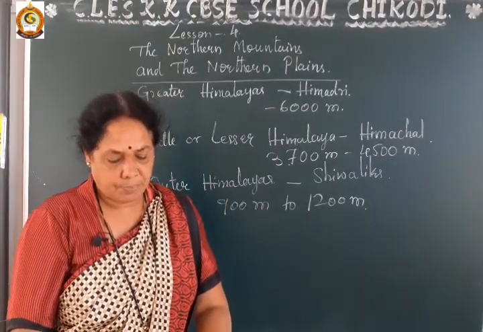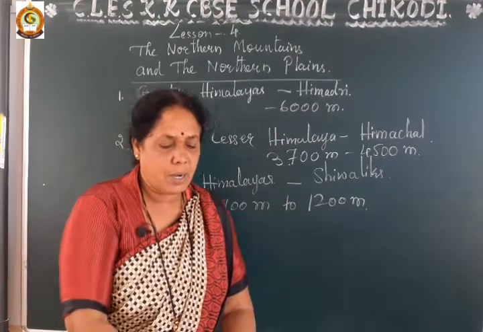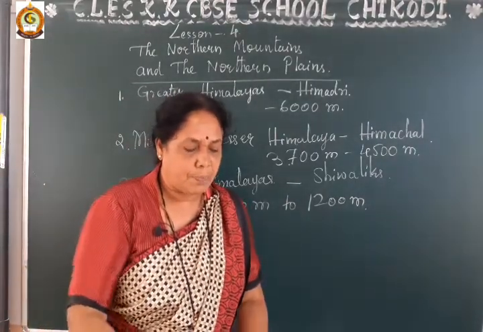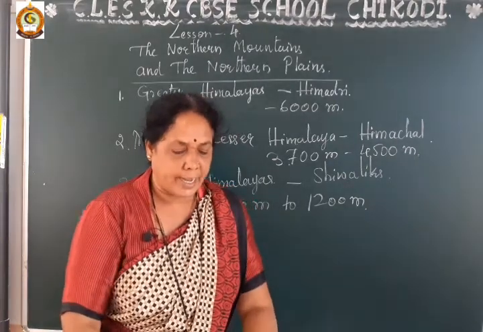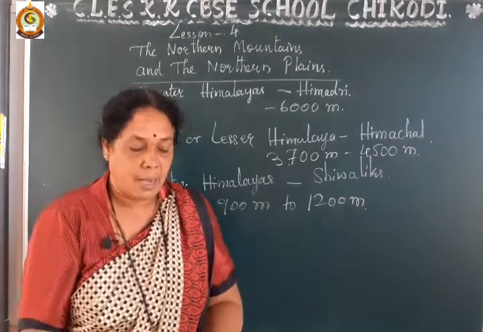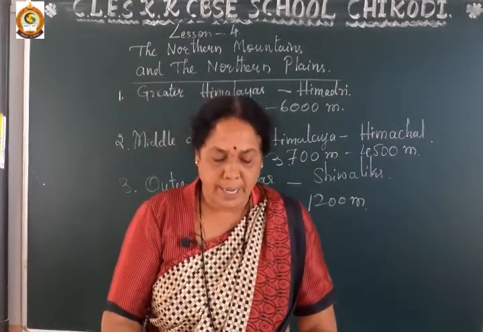Understand, dear students? Now we will study each parallel range, the Greater Himalayas, Middle Himalayas and Outer Himalayas, in detail.